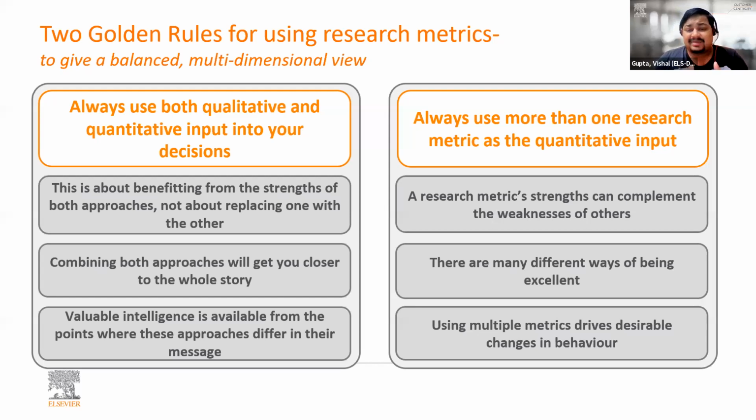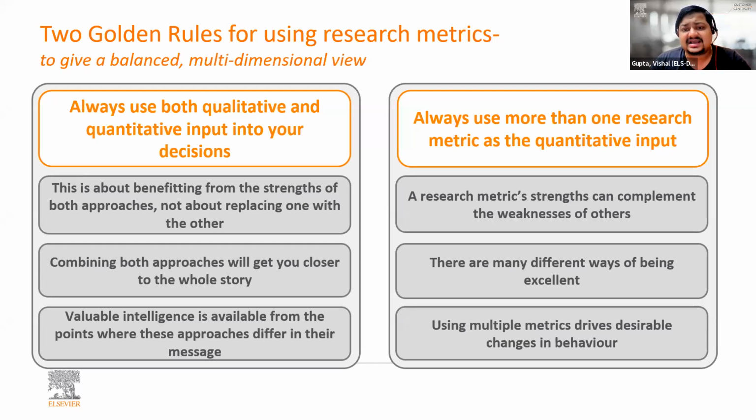Because there is a simple formula, there are different ways of being excellent. You can't just have one particular thing and say that this is the way to excellence. No, there can be multiple ways. And when you use multiple metrics, they actually compensate for each other. They compensate for each other's weakness and they complement each other's strengths. So that is why these are the two golden rules you should always use whenever you are using research metrics.